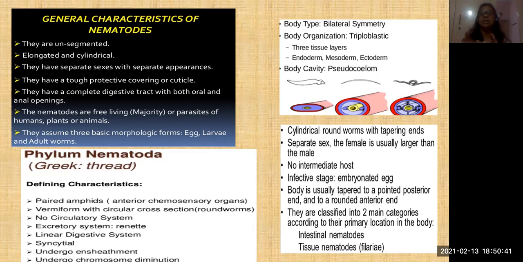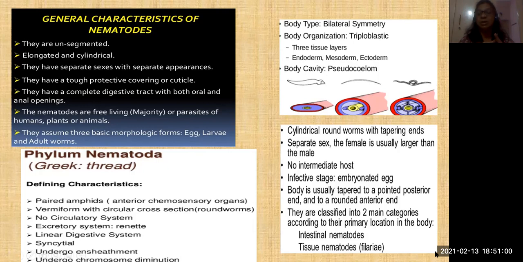That's why it is called a false coelom. In Platyhelminthes there is no coelom at all; they are called acoelomate. But here these are pseudocoelomate. Coelom is present, but it is not a true coelom. That is the difference between the platyhelminthes and nematodes.